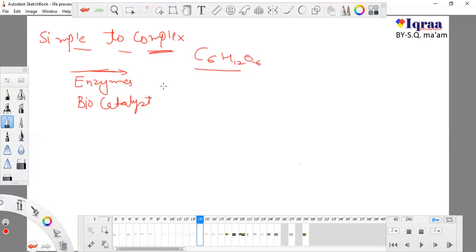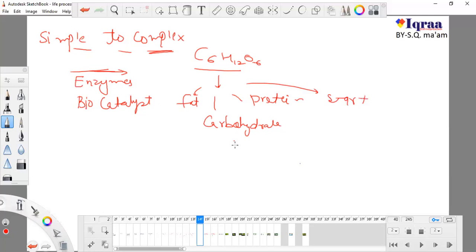Then plant converts this glucose to fat, other forms of carbohydrate, and protein, and starch. In the correct sense, starch is also a form of carbohydrate.